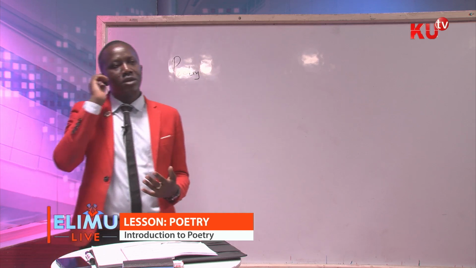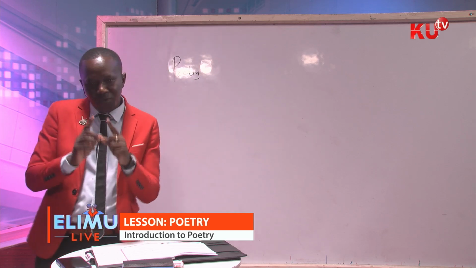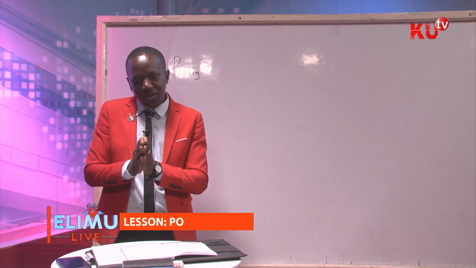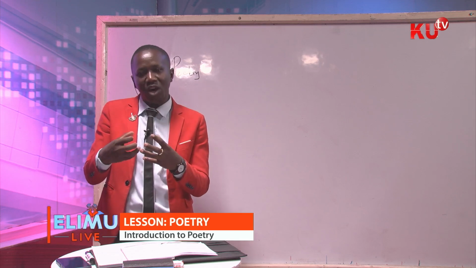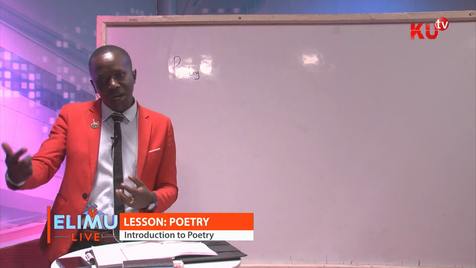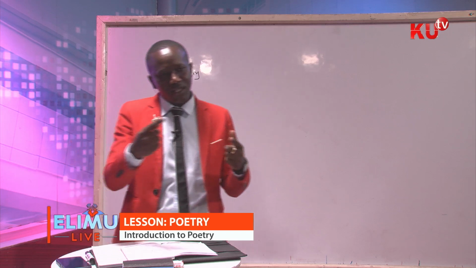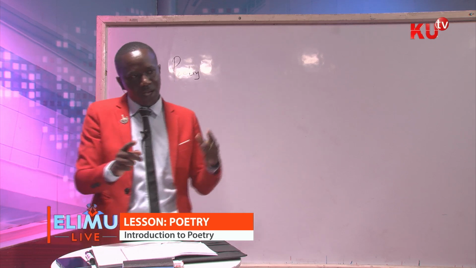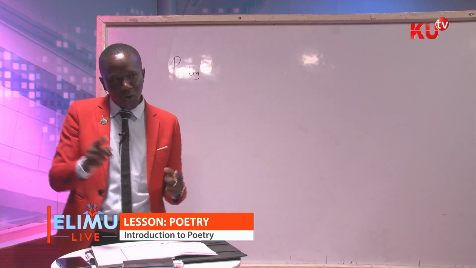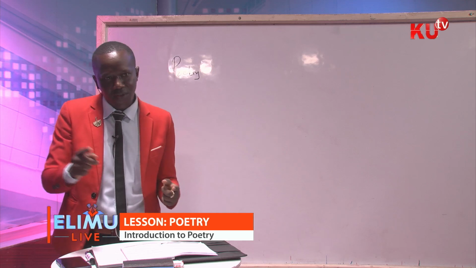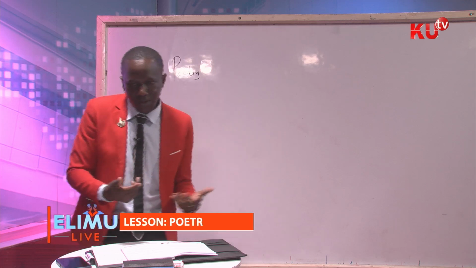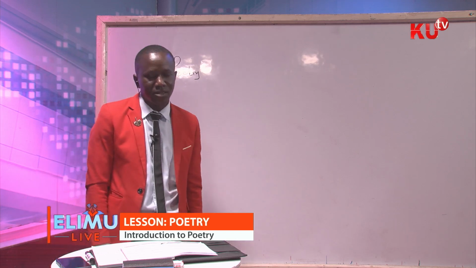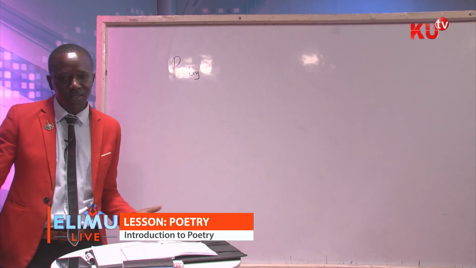So allow me to go to the sound devices now. But before I go to sound devices, I want to make it clear that there are four sound patterns in poetry. They are styles, but they are called sound patterns. And I've given you a mnemonic to remember: all assistants consoled Rebecca, where all stands for alliteration, assistants stands for assonance, consoled stands for consonance, and Rebecca stands for rhyme. If you can write that sentence, it can help you to remember those sound patterns. Now, allow me to go to sound devices.